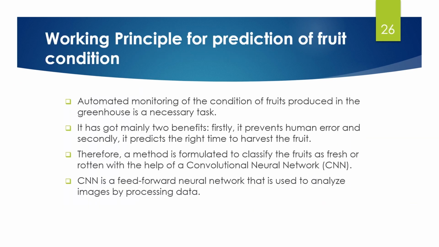Working principle for prediction of fruit condition. In a greenhouse, checking the condition or the state of the fruit is very important, as it tells us which fruits are ready to be plucked and which are getting rotten. It has 2 main benefits. It prevents human error, and secondly, it predicts the right time to harvest the fruits.